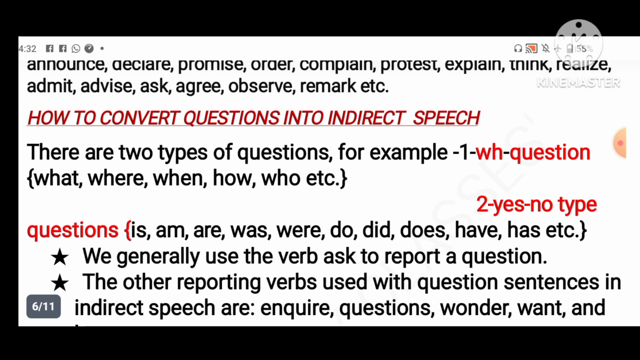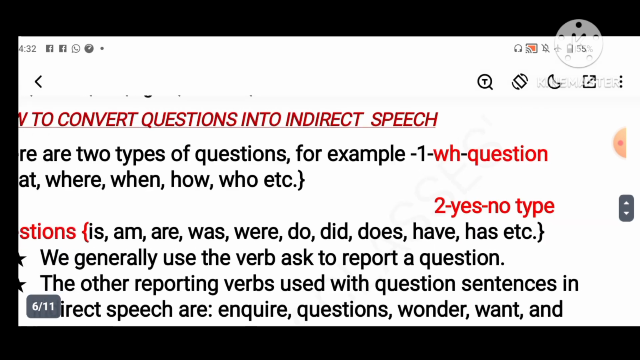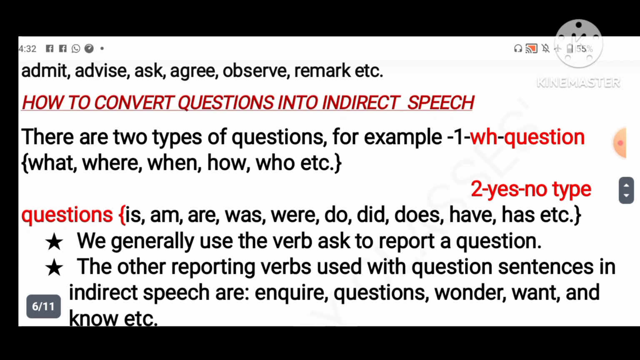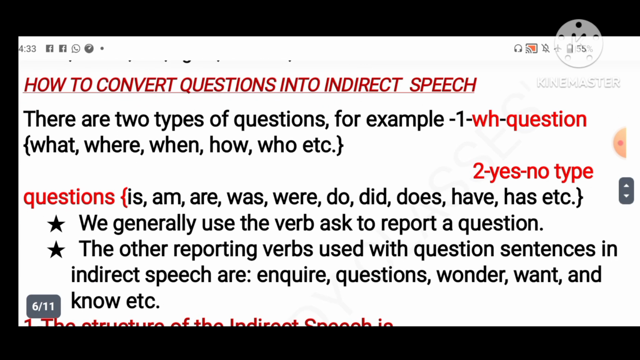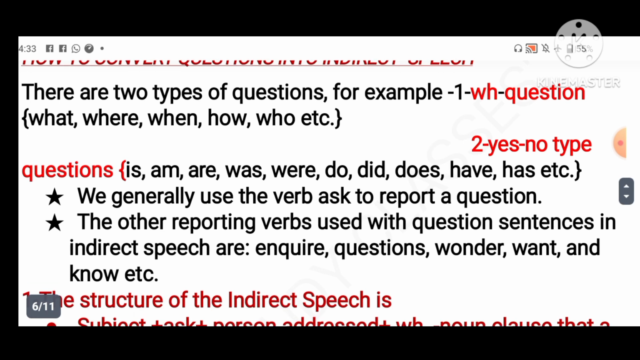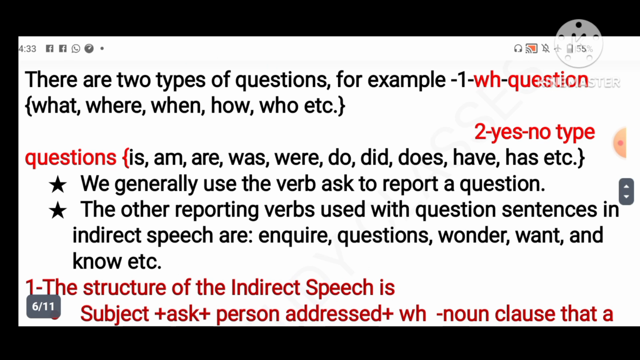So there are two types of questions we know. The first is the WH type question, in which what, where, when, how, who, these types of questions come. And the second is yes or no type questions like am, is, are, was, were, do, did, does, have, has, all these things. Two types of questions we have. So first we will study how to convert the WH type of question into indirect speech. Okay, so there are some basic rules.